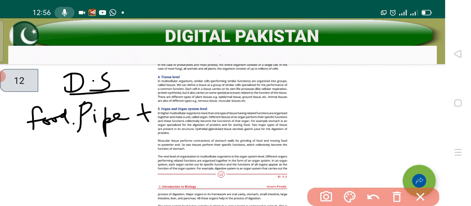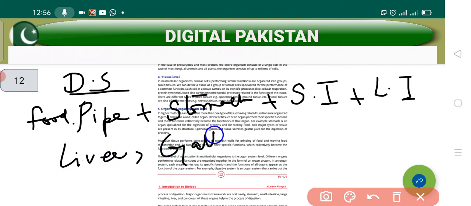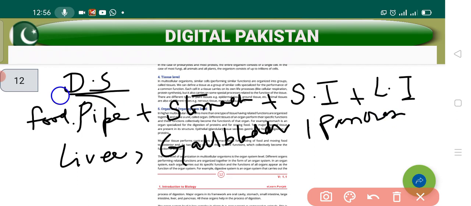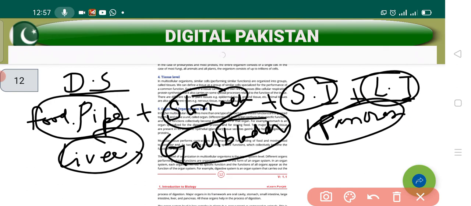After the food pipe, there is a stomach. After the stomach, there is a small intestine. There is a large intestine, as well as some helping organs like the liver, gallbladder, plus pancreas. So you can see that 1, 2, 3, 4, 5, 6, 7, the 7 organs together are working